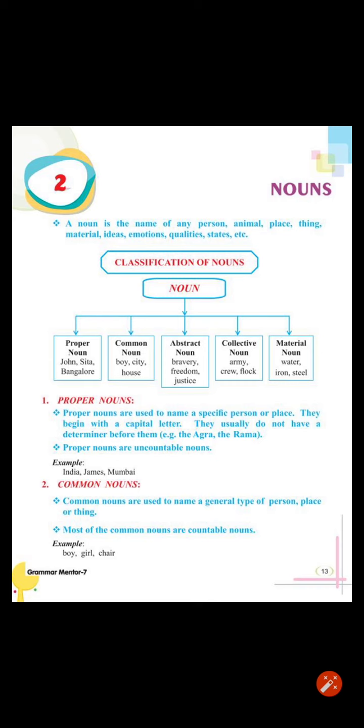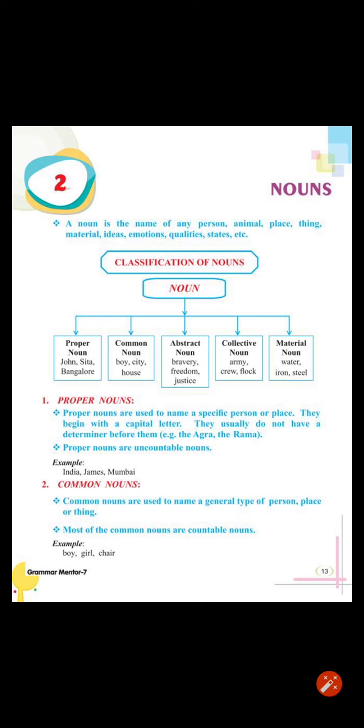Okay. For example, John is a good boy. If I say John is a good boy, in this sentence, John is the name of a particular boy. Delhi is the capital of India. Now we are talking about Delhi. So Delhi is a particular name of the city. And the proper noun always begins with a capital letter.